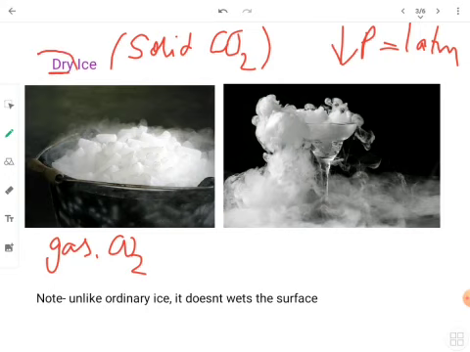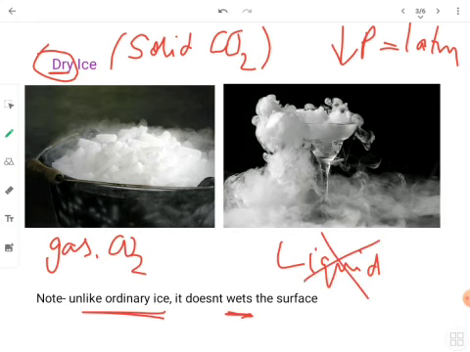Now why specifically is it known as dry ice? Because unlike normal ordinary ice, it does not wet the surface. And how will it even wet the surface? Because in order to wet the surface, it has to come in the liquid form. But dry ice is not coming in the liquid form, it is directly changing into the gaseous form. So this is basically dry ice.